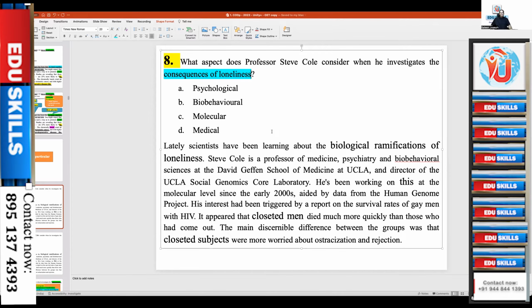Can you make a differentiation as I said now? Are there general things and a particular thing? Yes, molecular. We are predicting from the strategy, because psychology is a big branch, bio-behavioral is a big branch, medical is a big branch, whereas molecular is the atomic, small, tiny thing.